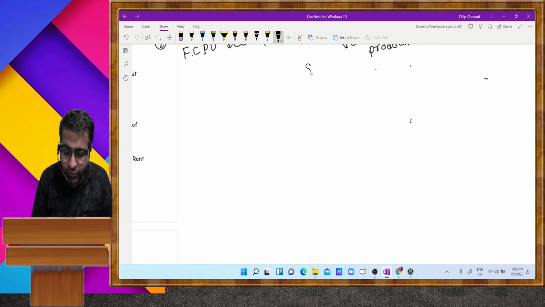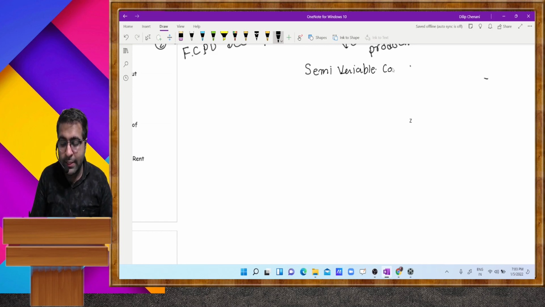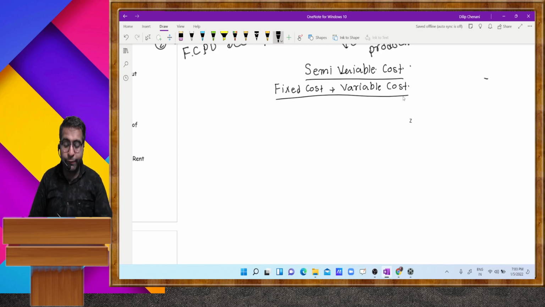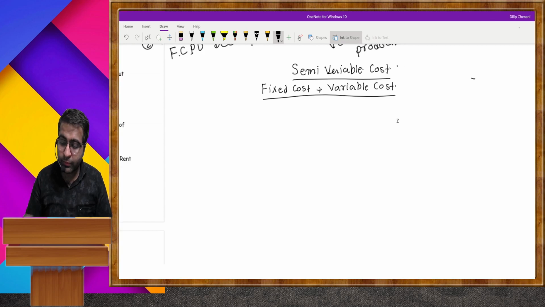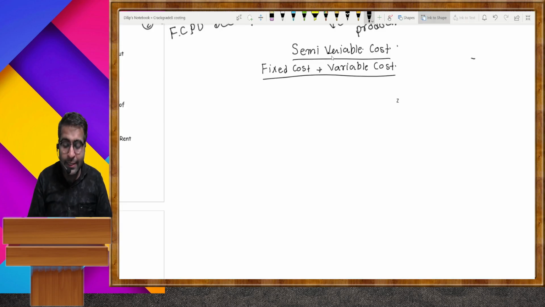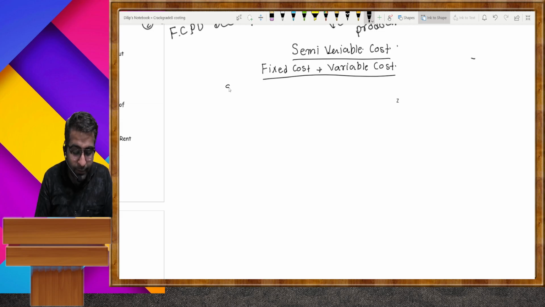We are talking about semi variable cost. Semi variable cost is a cost in which there is a combination of both fixed cost plus variable cost. And the best example of semi variable cost is electricity bill.